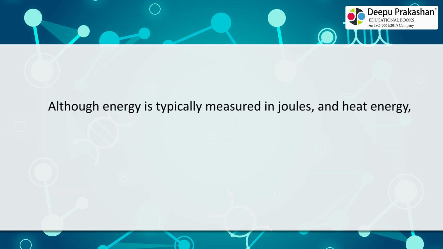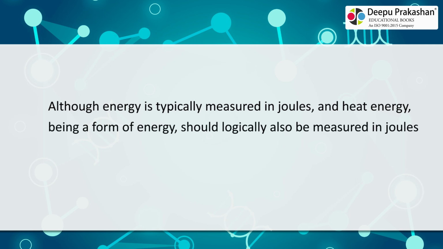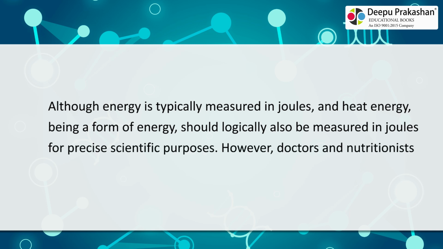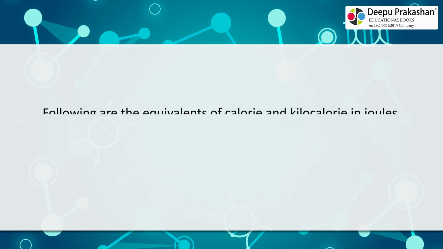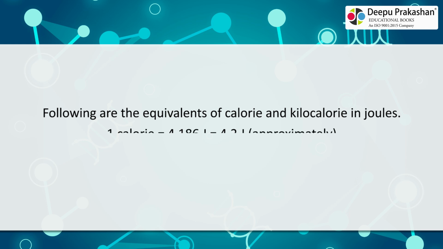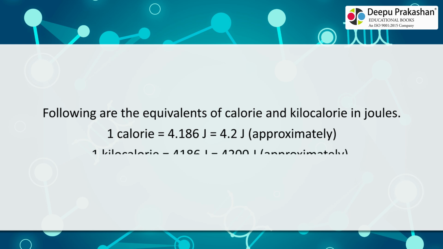Although energy is typically measured in joules, and heat energy, being a form of energy, should logically also be measured in joules for precise scientific purposes, doctors and nutritionists continue to use kilocalories. Following are the equivalents of calorie and kilocalorie in joules. 1 calorie is equal to 4.186 joules, which is approximately 4.2 joules. 1 kilocalorie is equal to 4186 joules, which is approximately 4200 joules.